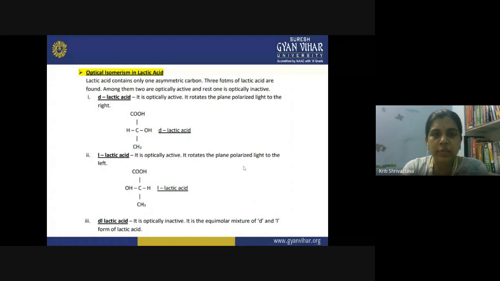So this is the isomerism in lactic acid. You can see that four different groups are present on the carbon atom. This is D-lactic acid and this is L-lactic acid. These are the two enantiomers, and when they are mixed in some proportion, you get DL lactic acid. So in DL lactic acid, both the D and L forms are present in certain proportion.